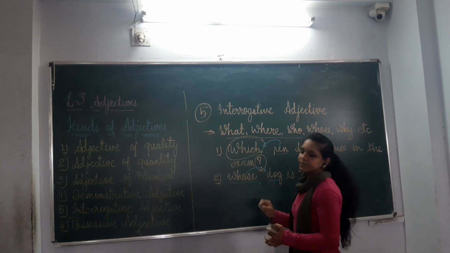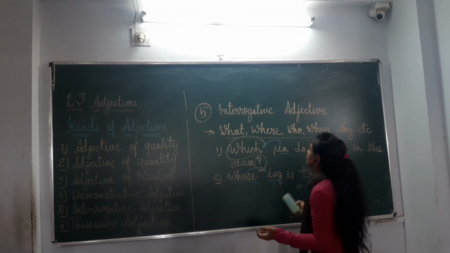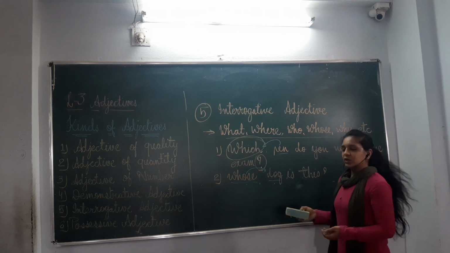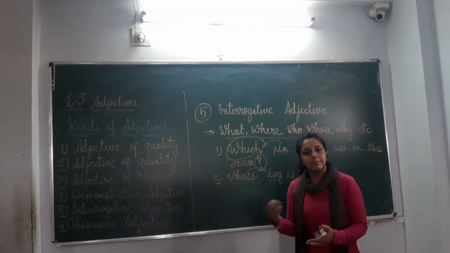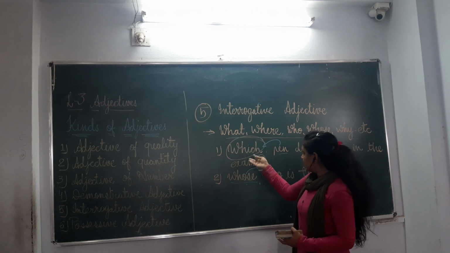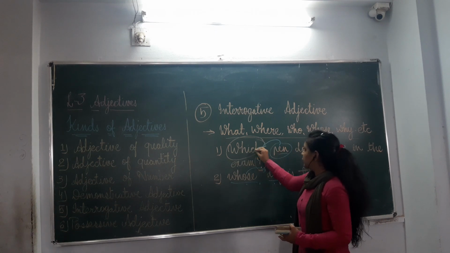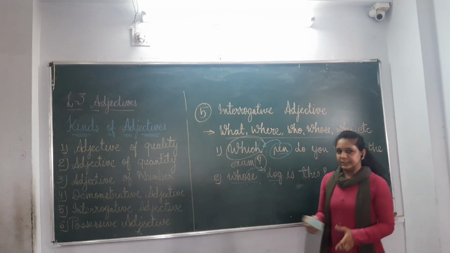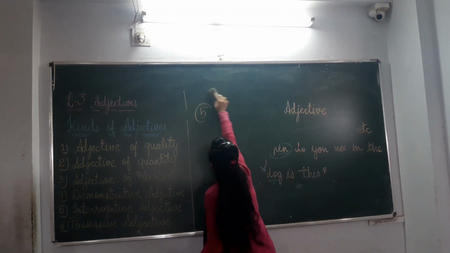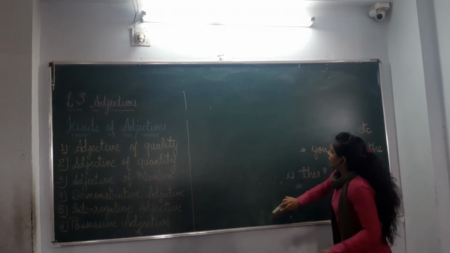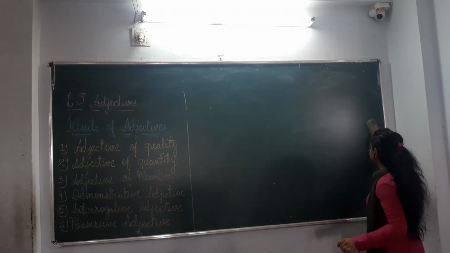So whose will be an adjective. So it is also an easy one, a WH word which we can place immediately before the noun. At that time it will perform like interrogative adjective. So let us see the last kind of adjective.